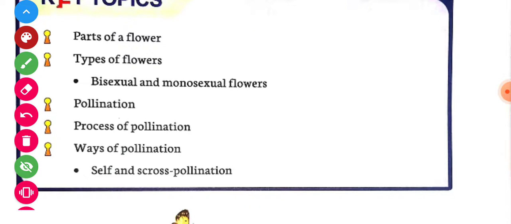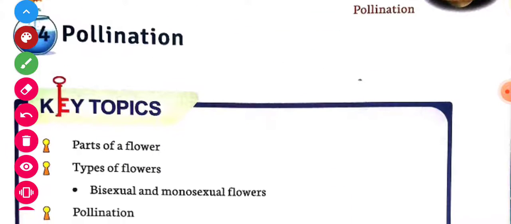Now let's start the chapter, and very first we will know what is pollination. Children, pollination is the act of transferring pollen grains from the male anther of a flower to the female stigma. Means, in simple words, we can say that transfer of pollen grains from anther to the stigma is called pollination. So now let's start the chapter.